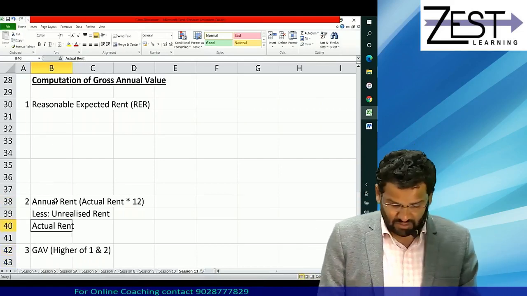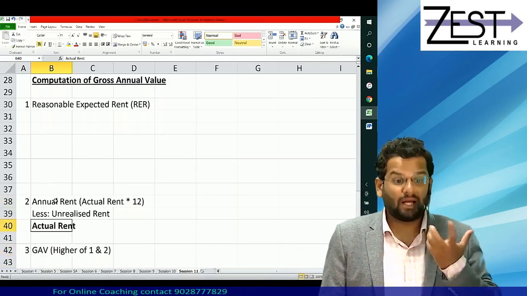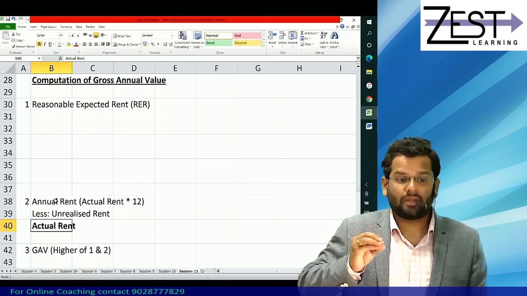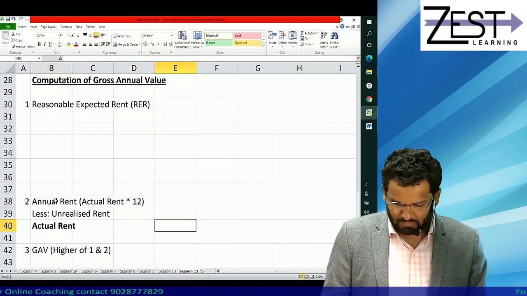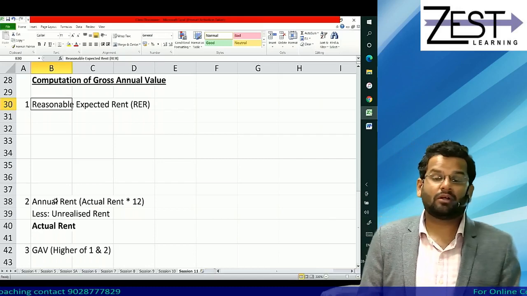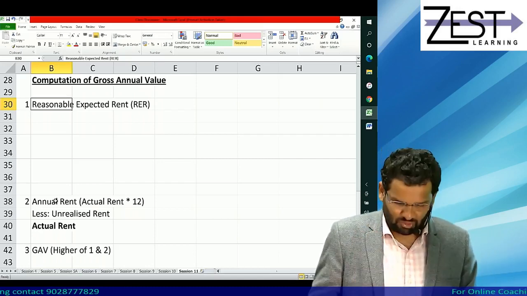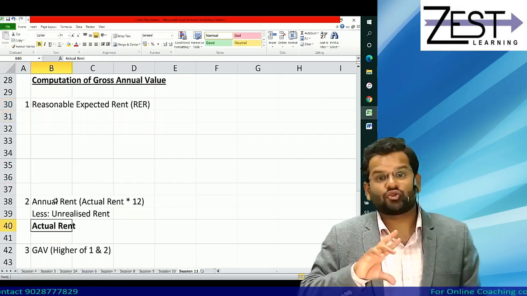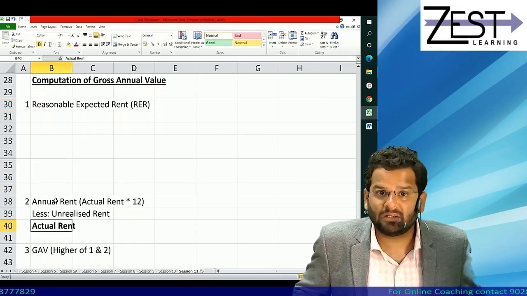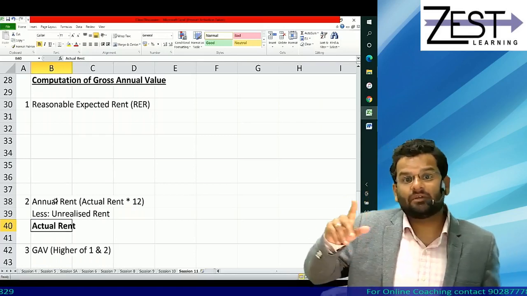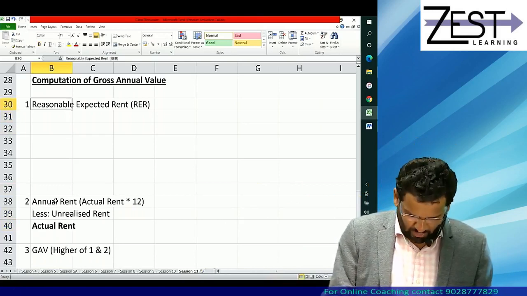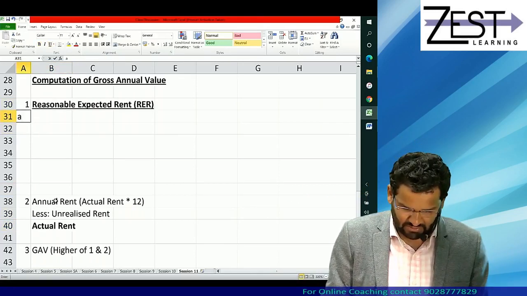In short, we are interested in the actual rent. But on the other hand, government says don't depend 100% on actual rent. That may not be the correct figure. Correct? So what check they have put? They have asked us to compare this actual rent with something called reasonable expected rent and declare whichever is higher as GAV. Now let's understand how to calculate this reasonable expected rent.